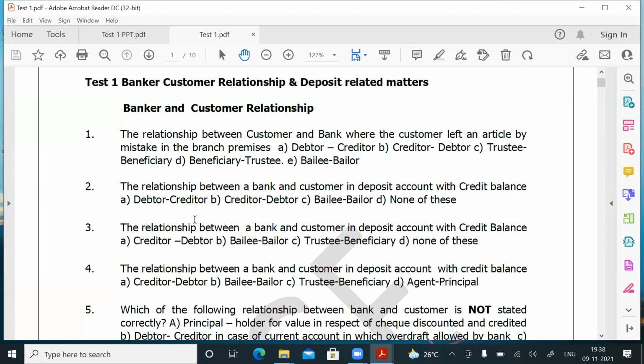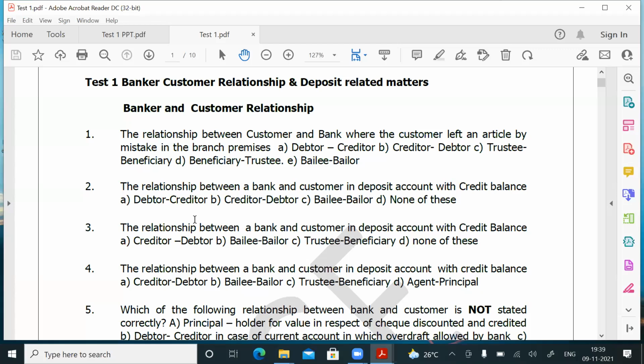So the relationship between a bank and customer in deposit account with credit balance: creditor, debtor. No, bank is not a creditor. No, it is not correct. Bailee, Bailor. No, that is also not correct. Trustee, beneficiary. No, that is also not correct. So what is the correct answer? None of these. So in question number 2, both debtor creditor and creditor debtor are given.